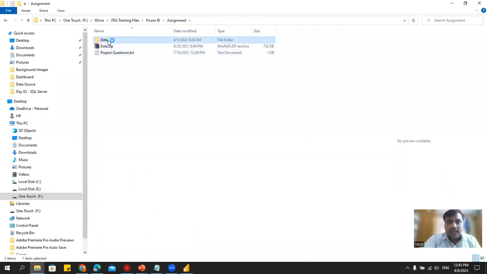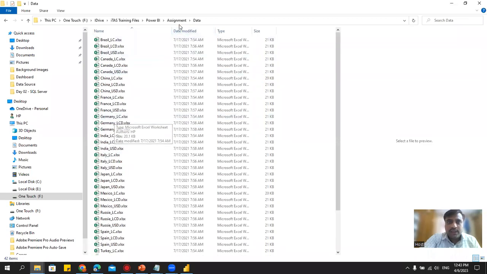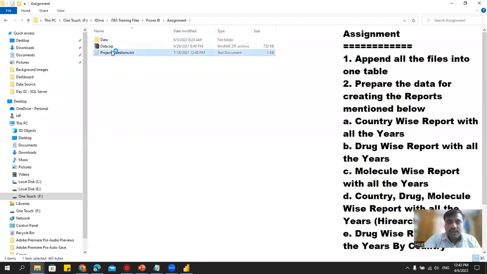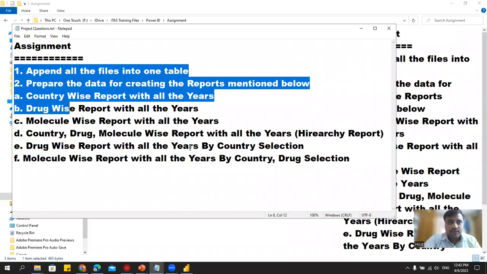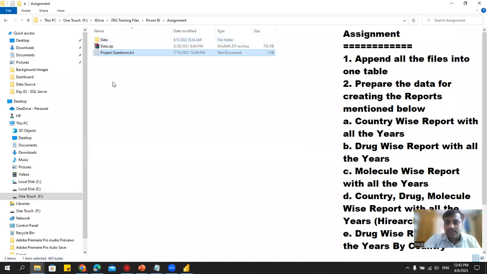Okay, so you have all the data here. You need to import all the data. Once you have imported this data, I have a few questions here. You just have to do this. Everything is there. And this data is actually from one of the projects which I have worked on for one of the clients. But the data is actually mocked, completely mocked.